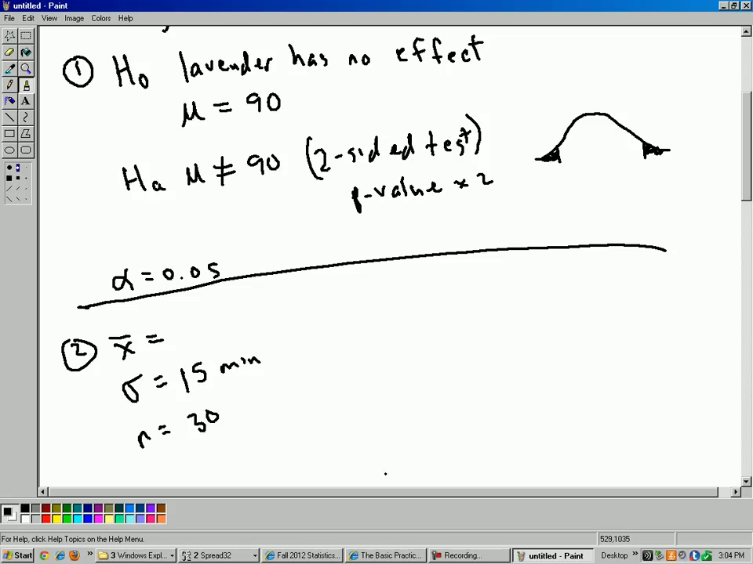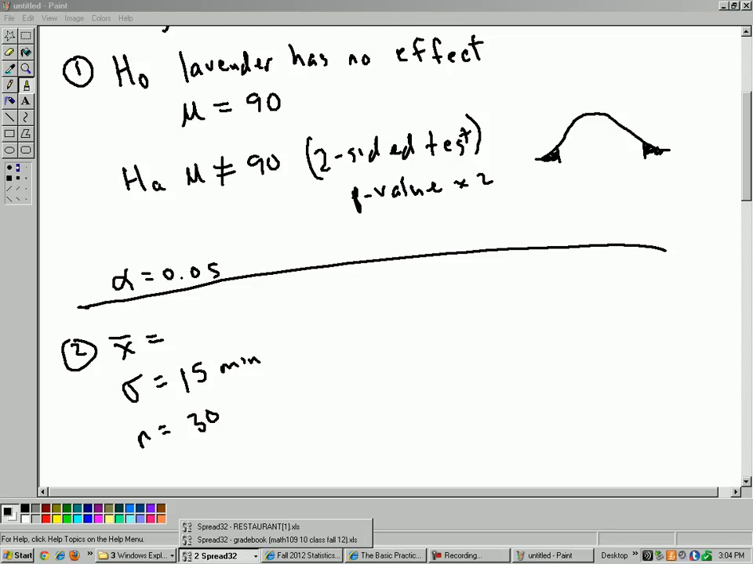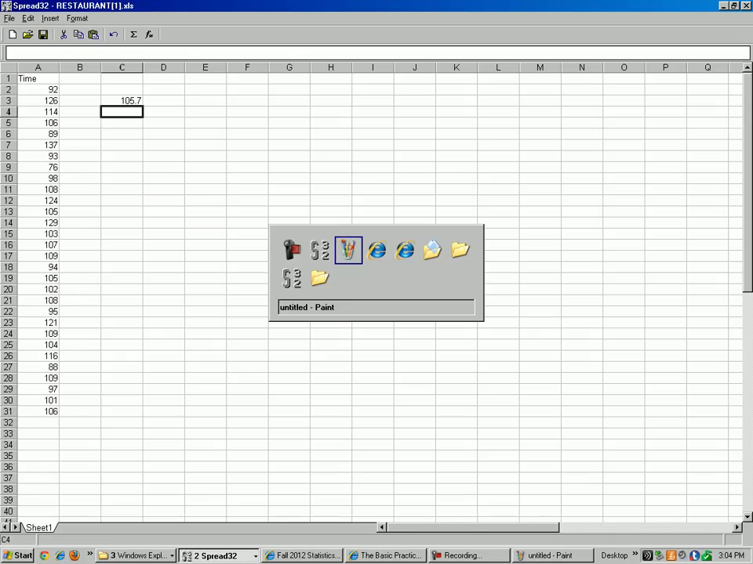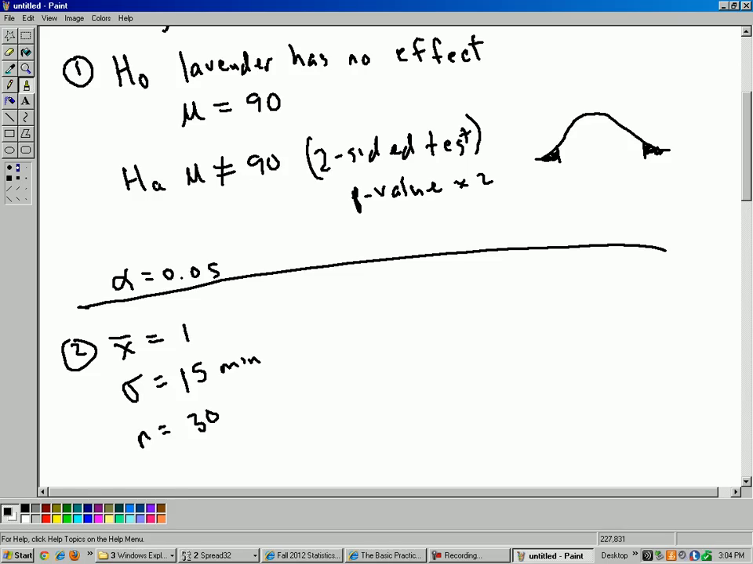Okay, so what does that sample mean? I downloaded the data right here, and just to save some time, let's just use Excel to do the calculation for us. So I'll do the average command, average cells A2 to A31, 105.7. Okay, so our mean is 105.7 minutes.